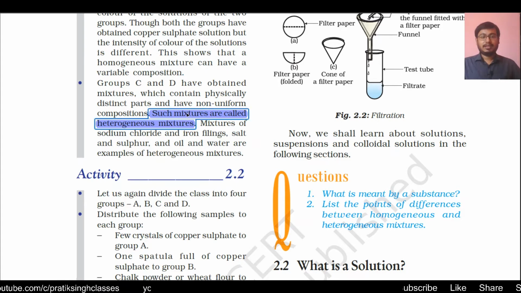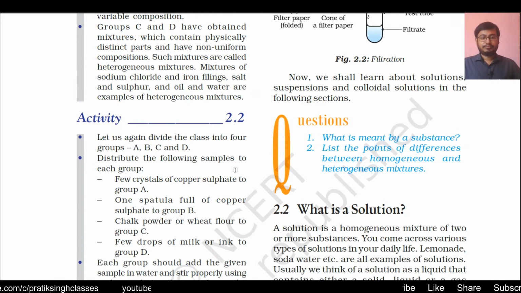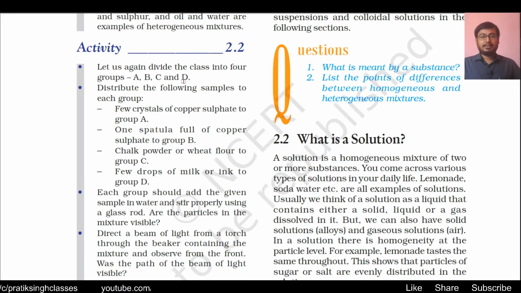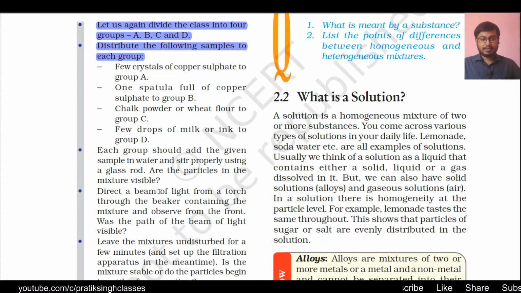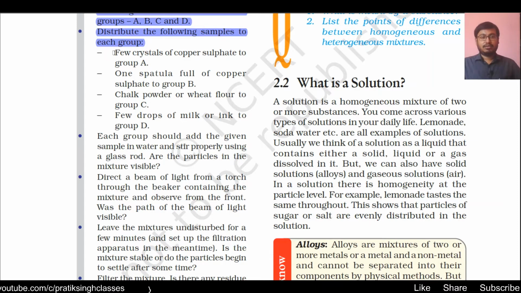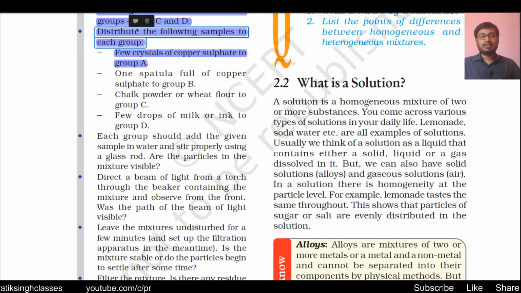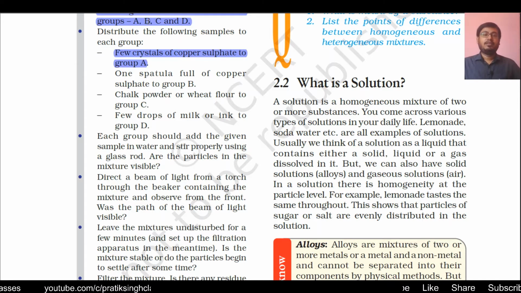What is the matter has been delivered here. Let us again divide the class into 4 groups A, B, C and D. Distribute the following samples to each group. What are the things they have to get? Few crystals of copper sulfate to group A, means group A has got few crystals of copper sulfate. Crystal means it will be like sand or salt, or some bigger particles than sand, or you can say small pebbles.